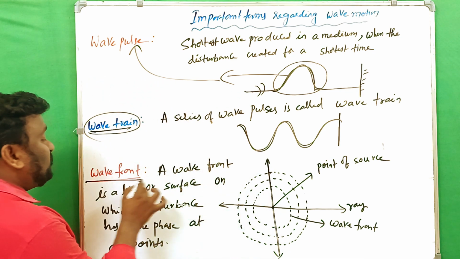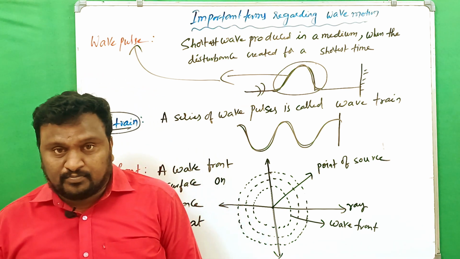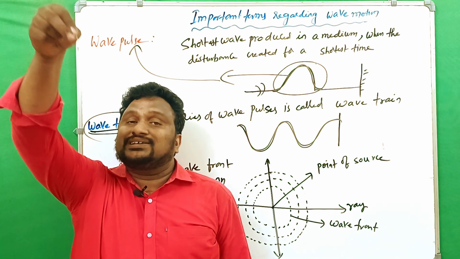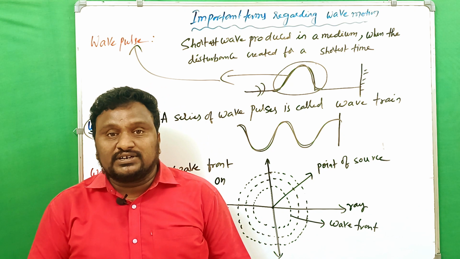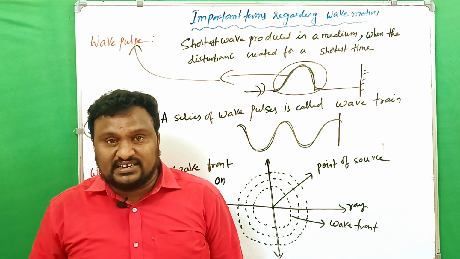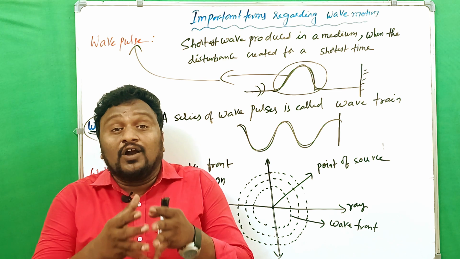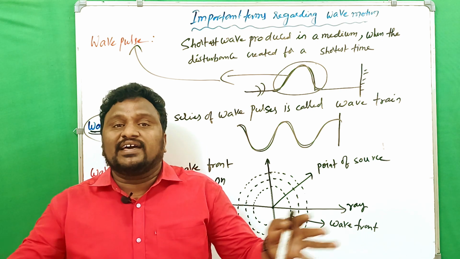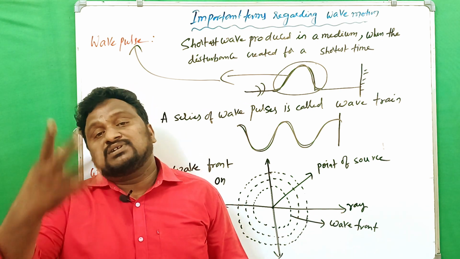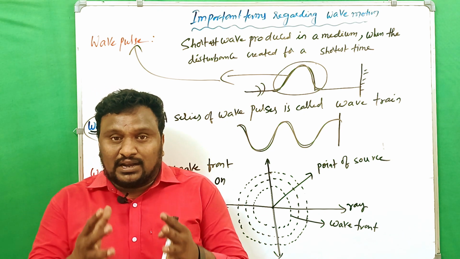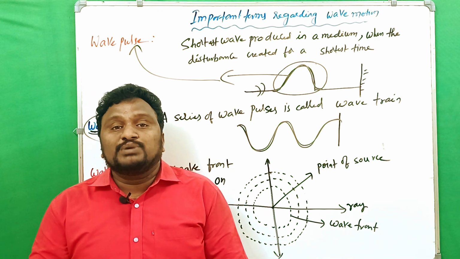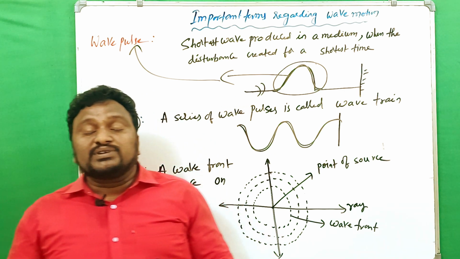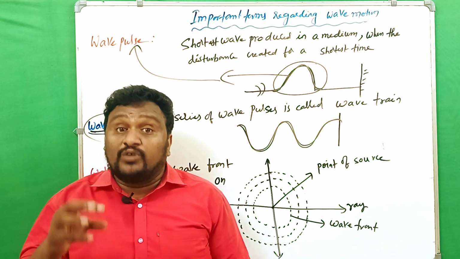And next thing is wave front. What is meant by wave front? Simply here you can observe, in steady water, if you drop a stone or pebble, at a particular point the disturbance is created. That is carried forward in all directions uniformly. Clear? The disturbance spreads in all directions. Then water ripples are formed. The ripple of water has equal radius in all directions. So that's why water ripples are taken as the wave fronts.